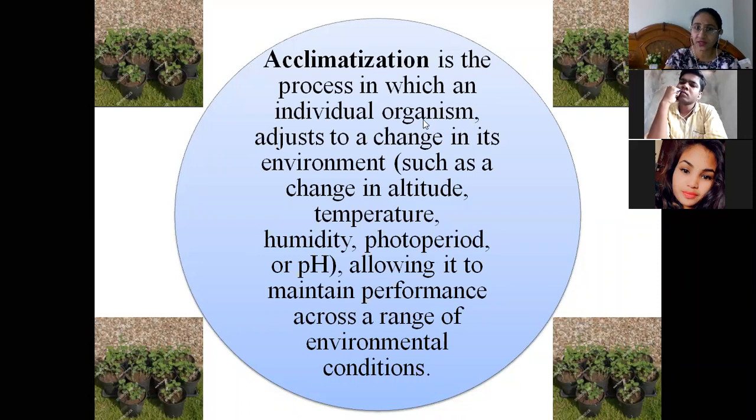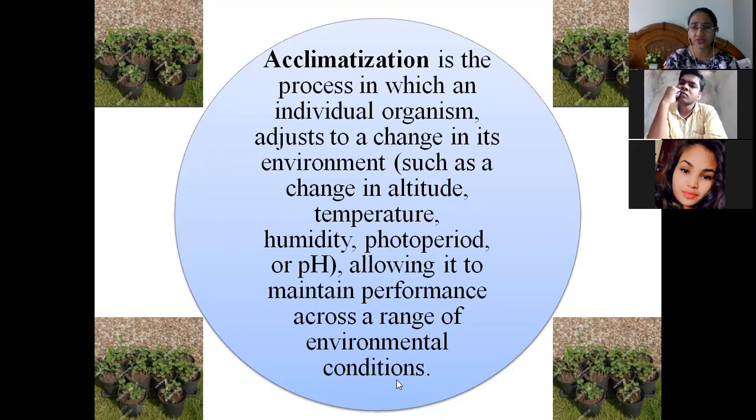So here we are using the term individual organism. Whenever there is a change in the environment, such as a change in the altitude, or a change in the temperature, or in the humidity level or relative humidity, or the photoperiod, like the light conditions, or the pH. So any change which happens, and if an individual is able to adjust to that environment, then it is called acclimatization, allowing it to maintain performance across a range of environmental conditions.